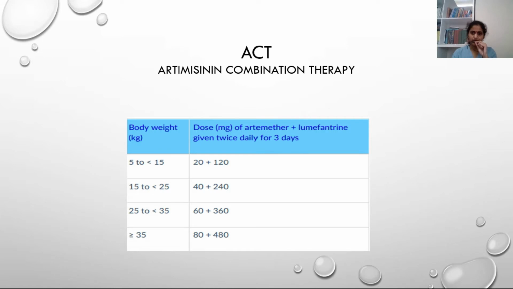Coming to artemether lumefantrine, so all these artemisinin combination therapies we have to give for 3 days. The dose of artemether and lumefantrine is 80 mg of artemether, lumefantrine of 480 mg if weight is more than 35 kg.